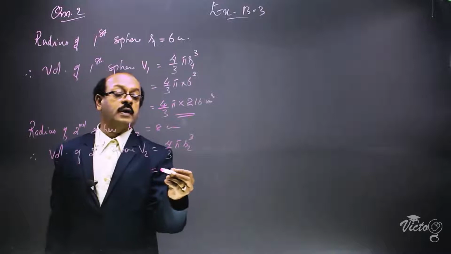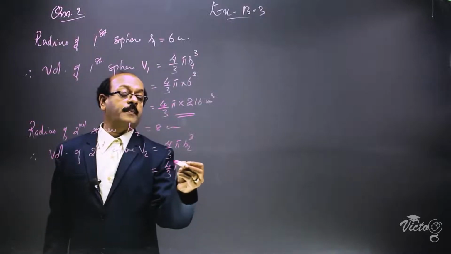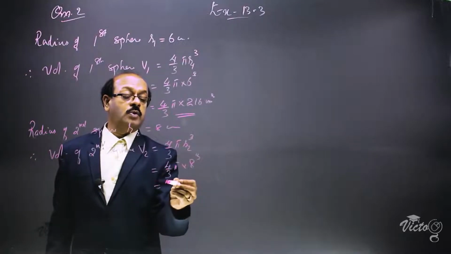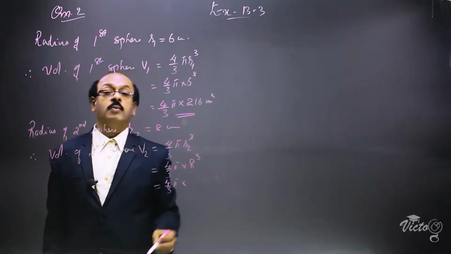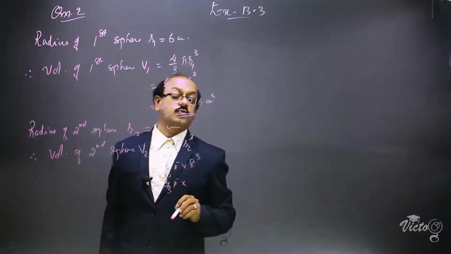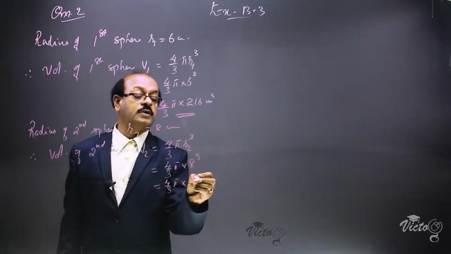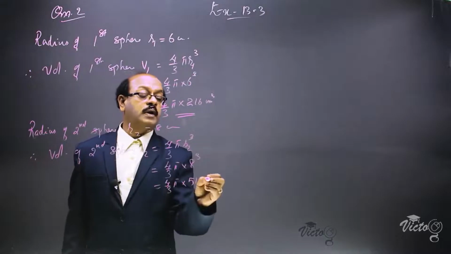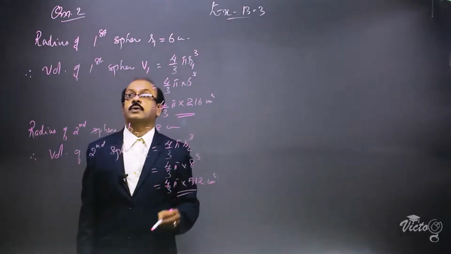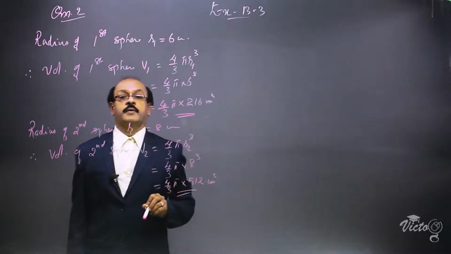Giving the value of the radius, it is 4 by 3 pi into 8 cube. This is equal to 4 by 3 pi into the cube of 8, which is 512. 8 into 8 into 8 is equal to 512 centimeter cube. Similarly, we are going to find out the volume of the third sphere.